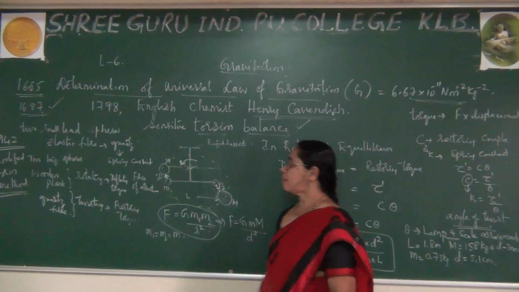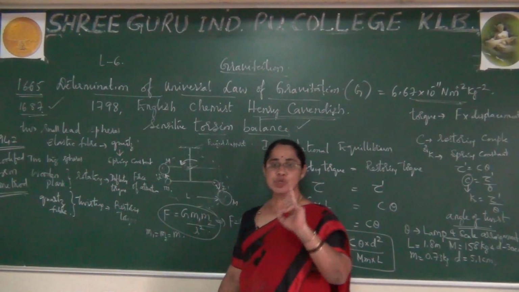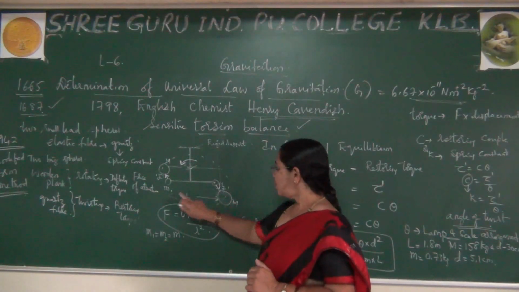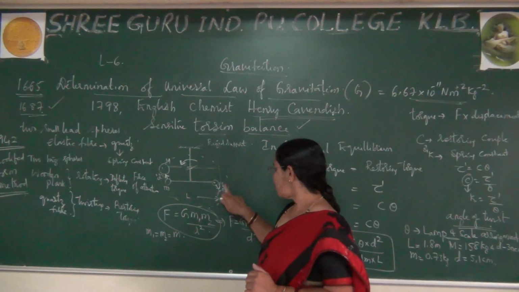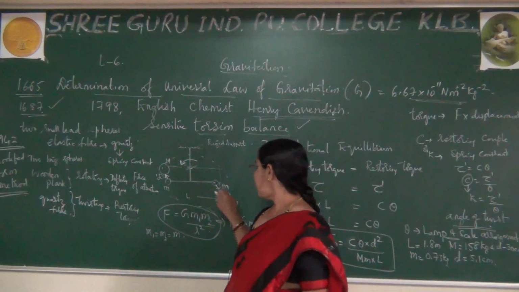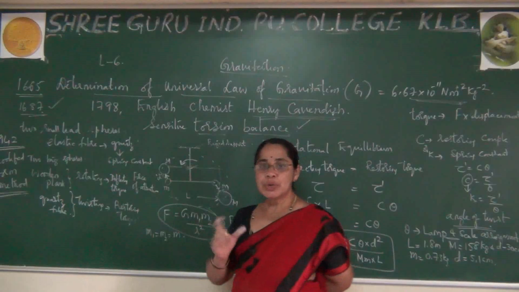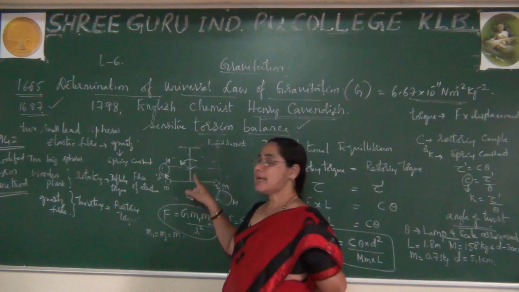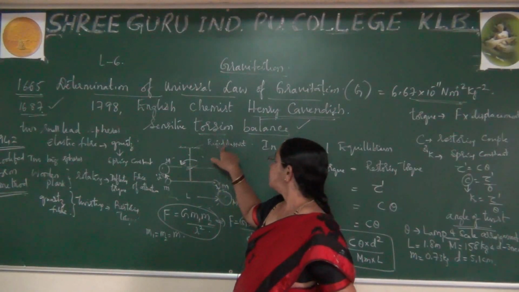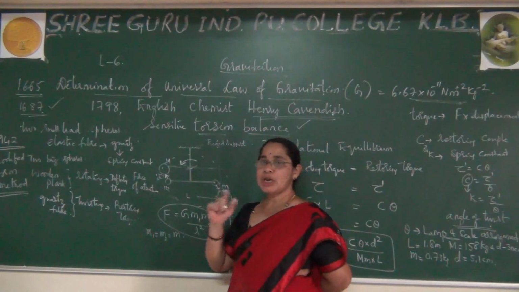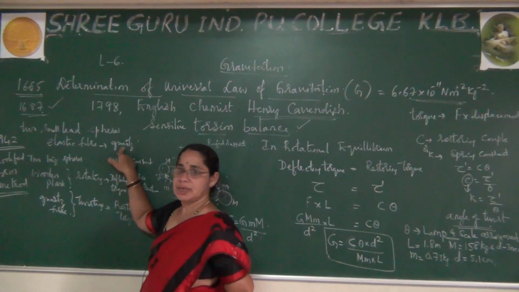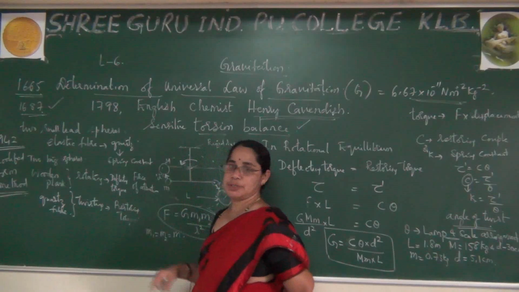In his experiment he first took two small spheres, M1 and M2, both of the same mass. So this is one small sphere and this is another, each of mass m itself. You need not worry, both are represented by m. They are attached to a wooden plank, and that wooden plank is attached to a thread connected to a rigid support. This is the rigid support, and this is a very thin thread made up of elastic fiber, particularly quartz.